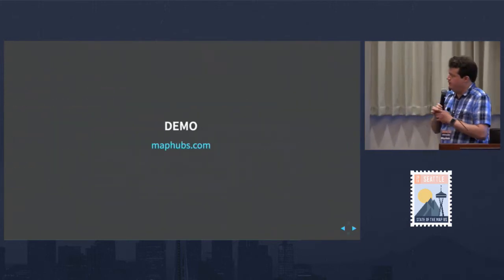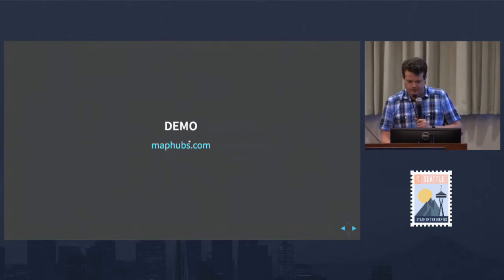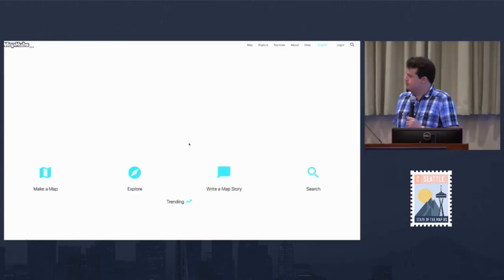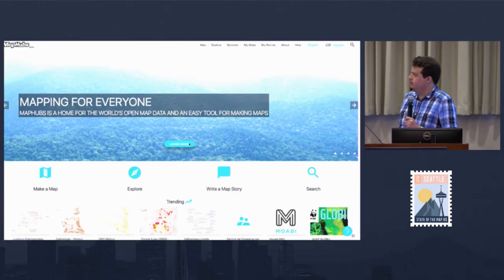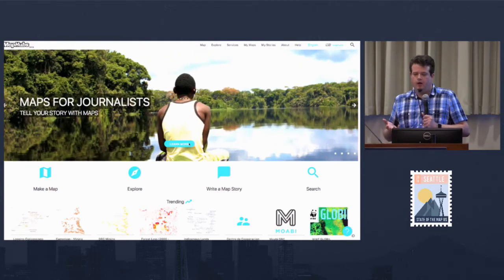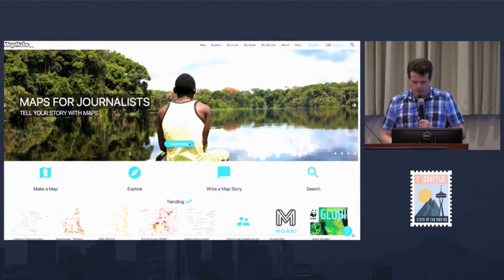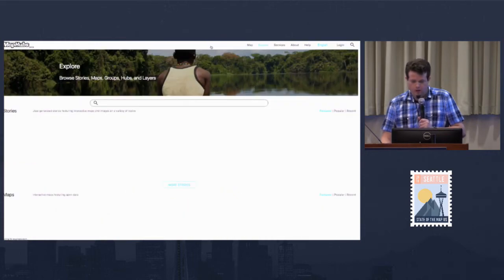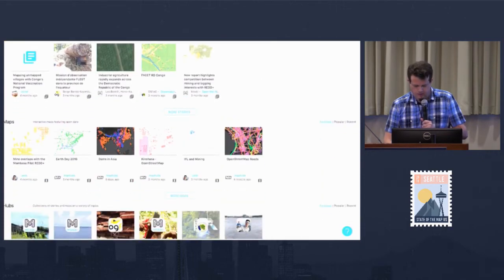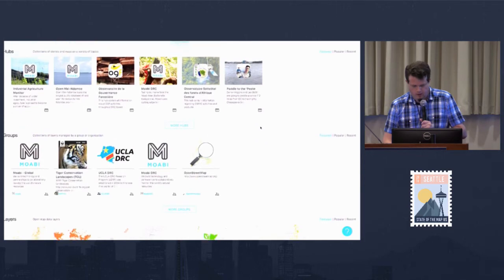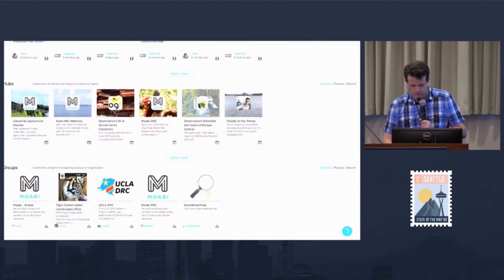All right, so now I want to jump into the demo, make sure I have time to show you guys this. All right, so this is MapHubs. And what I'd like to do is recreate that same Virunga park map that I was showing you from Moabi. So in MapHubs, we can explore all the data that's already in here. But what I want to do is create a new data layer.